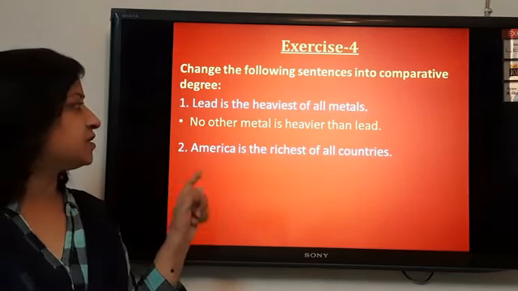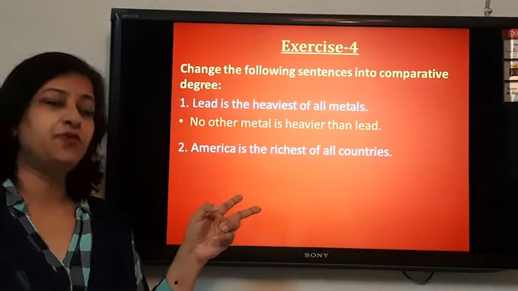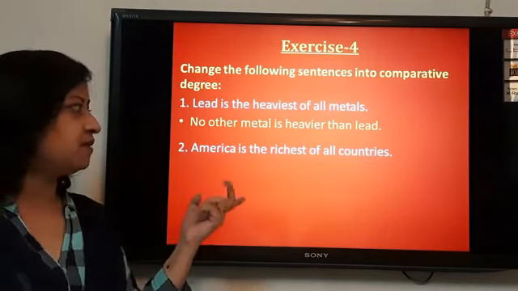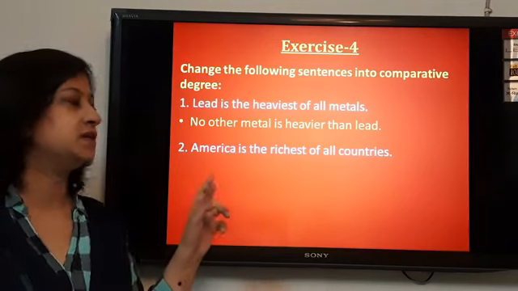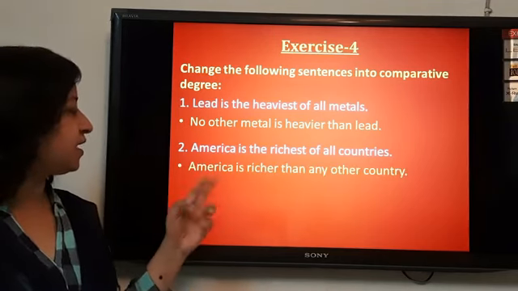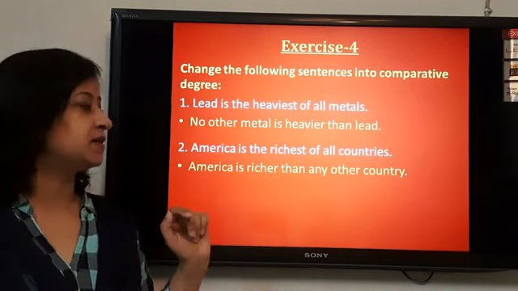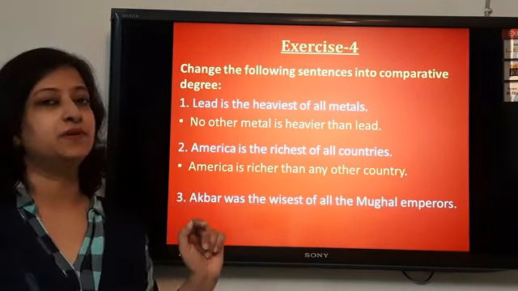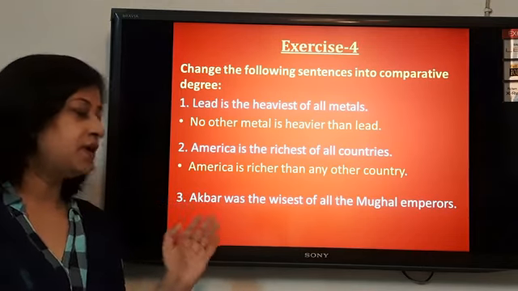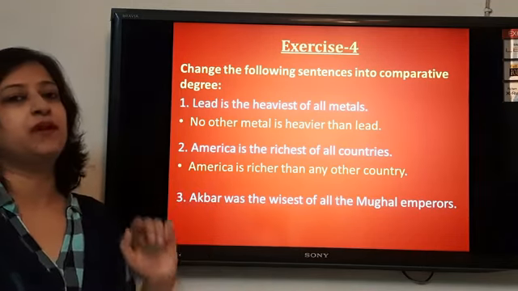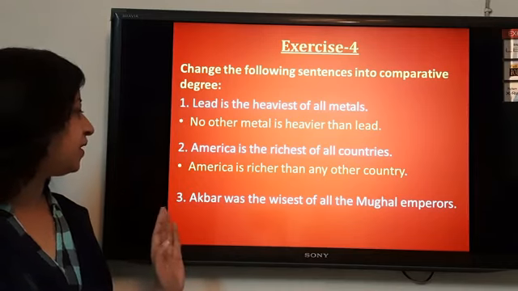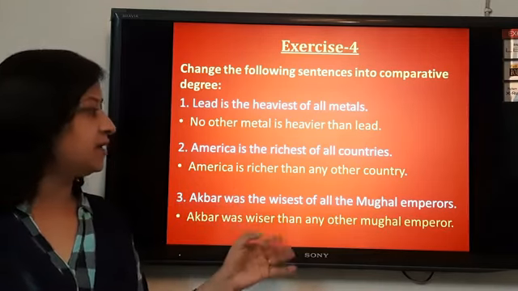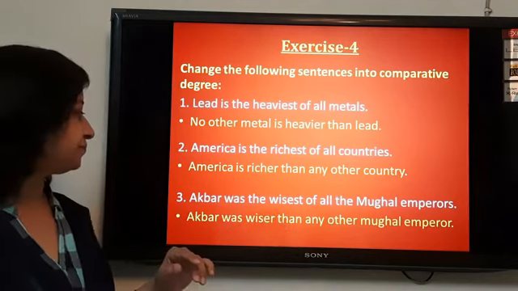America is the richest of all countries. Again we have to divide the comparison between two. One is America itself and the other is any other country. So, America is richer than any other country. Akbar was the wisest of all the Mughal emperors. At one side Akbar and the other side any other Mughal emperor. So, the sentence will be Akbar was wiser than any other Mughal emperor.